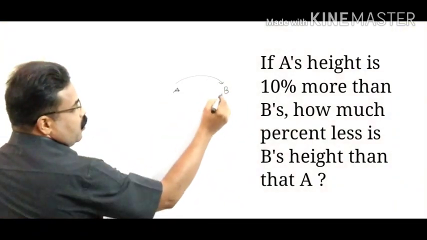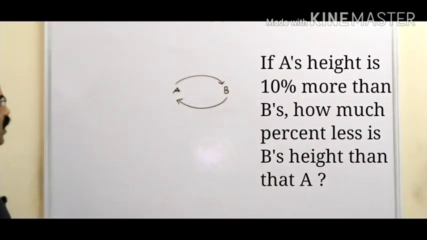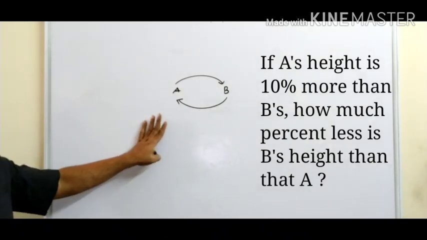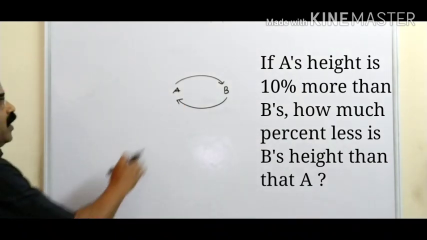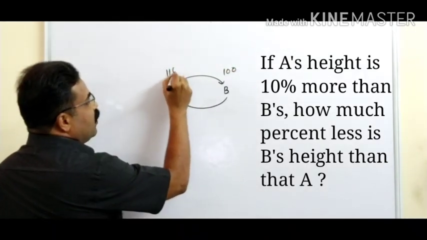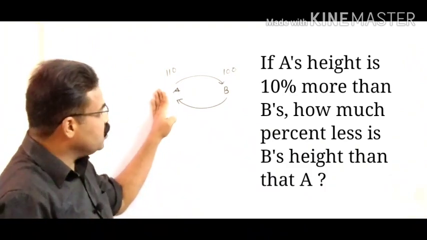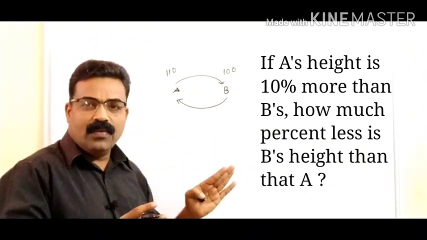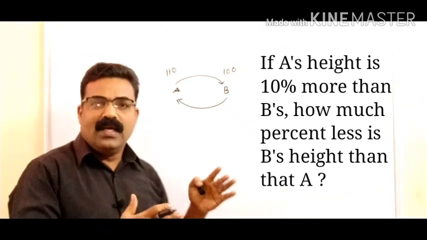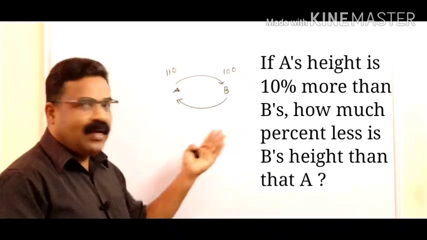This way also you can go, and this way also you can take. I am telling a simple shortcut method. What is given in the question is A's height is 10% more than B's height. So let us take B as 100 and A will be 110. Now we need not write 'let B be 100, therefore A is 110'. This is a shortcut method. We have already solved this type of question, so now you can directly solve it.